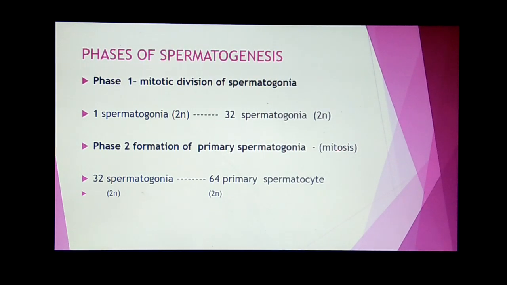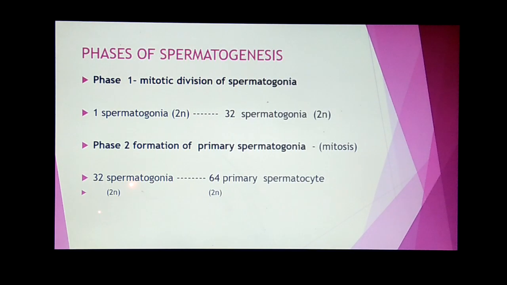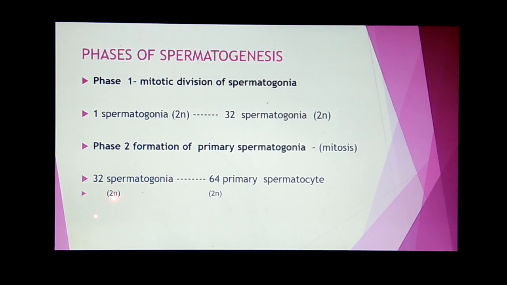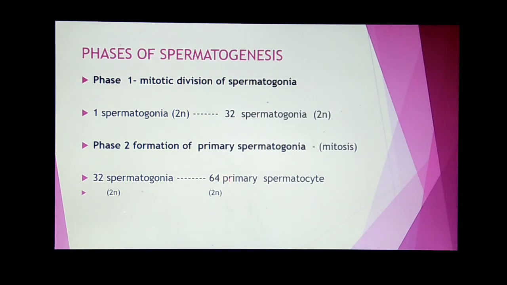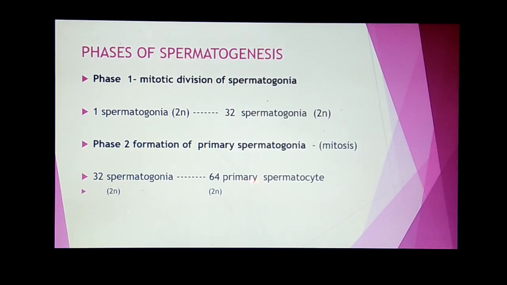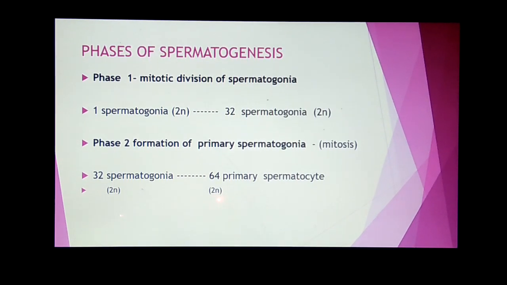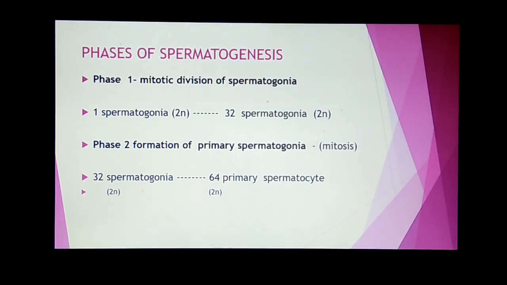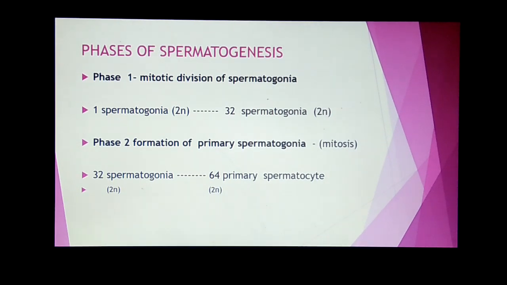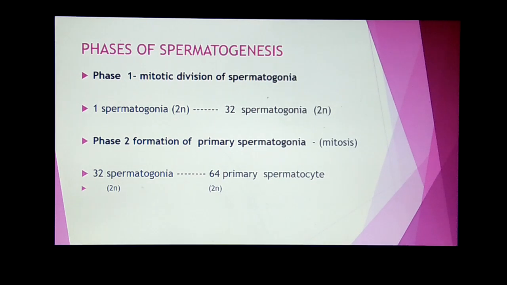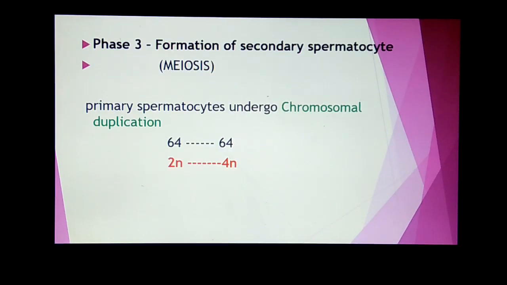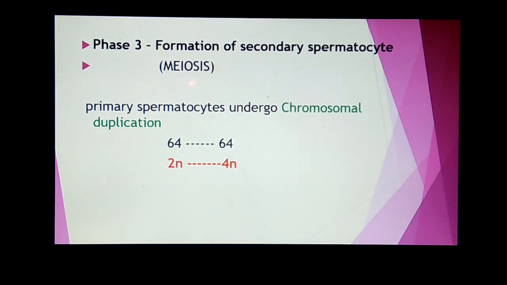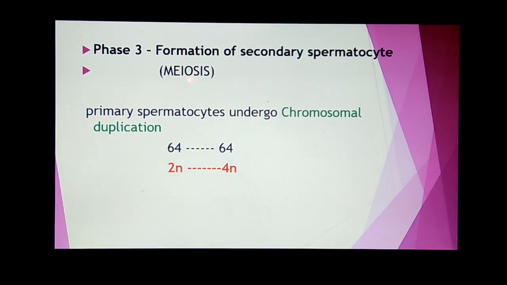Again the mitosis occurs, and with one mitotic division, these 32 spermatogonia with 2n chromosome number form 64 primary spermatocytes with 2n chromosomes. Now these primary spermatocytes will develop into the next stage of development, that is secondary spermatocytes. Now this phase includes the meiosis.